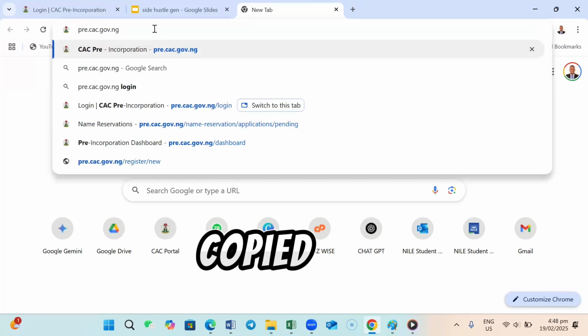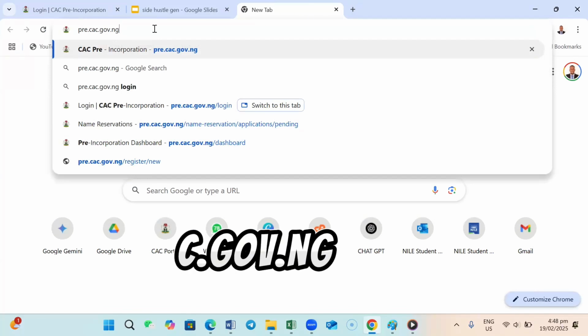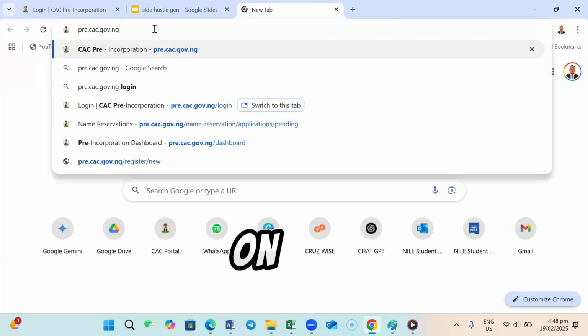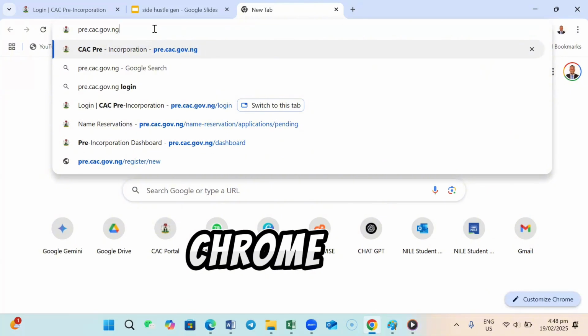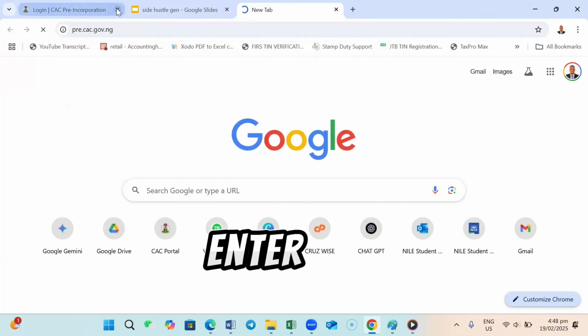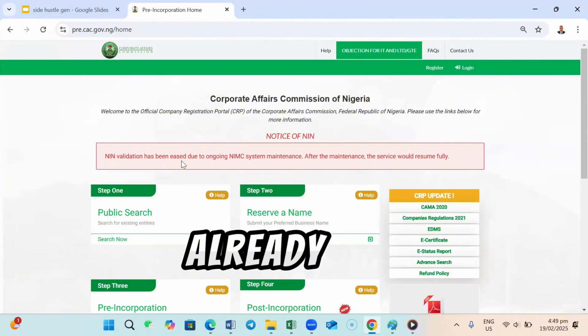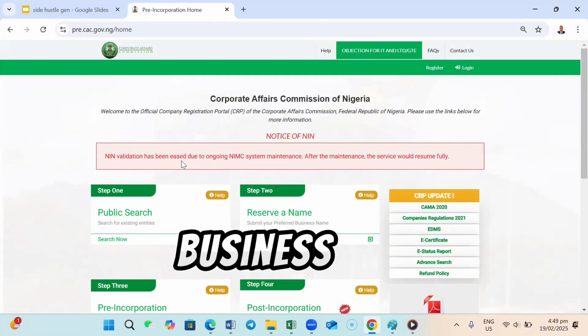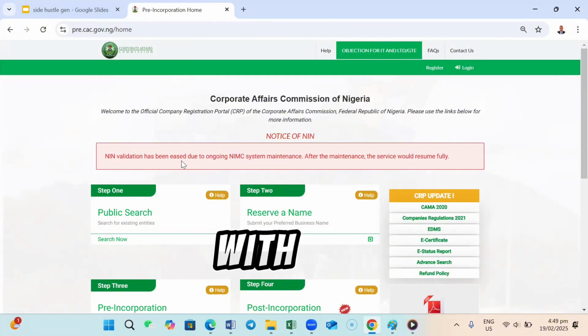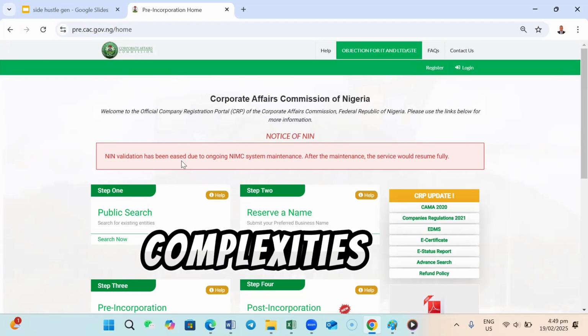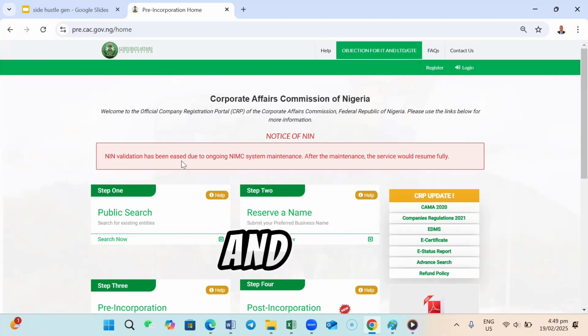So this is it. We have copied pre.cac.gov.ng, as you can see on the bar of our Google Chrome, and then we press enter. So this is it. It opens up this page for you to search the name of a company and see if the company is already registered, the company or business. But in this case, we are dealing with just a business name. We are not going to bother you in this free training with the complexities of company and NGO.